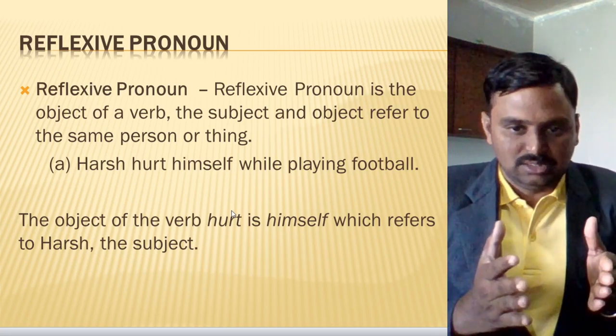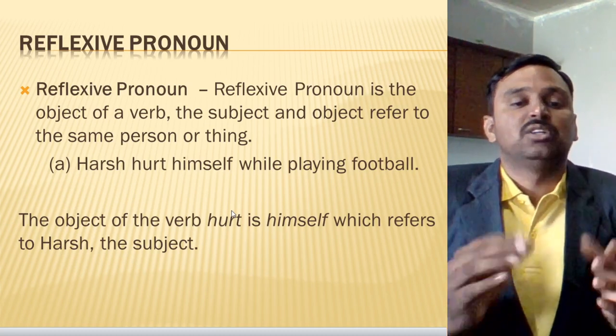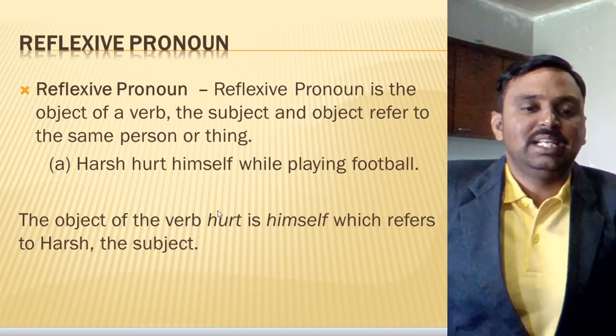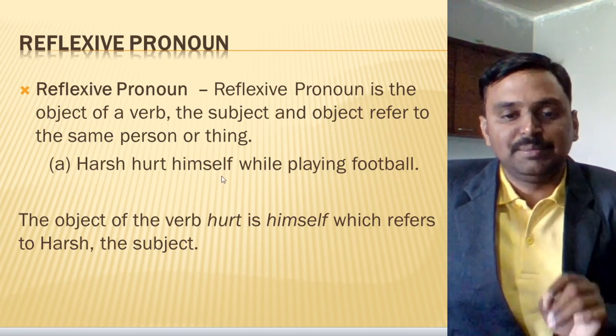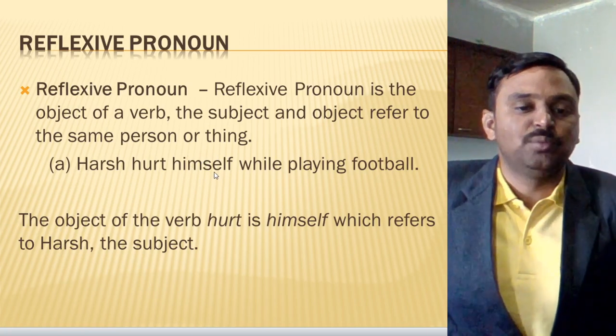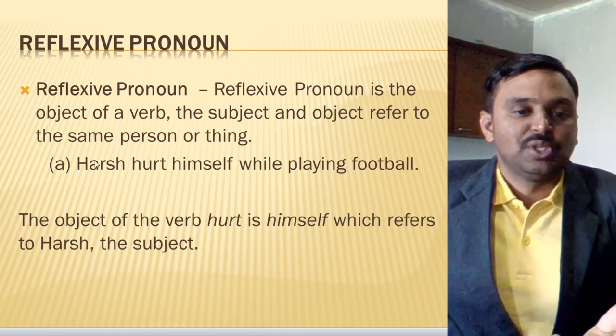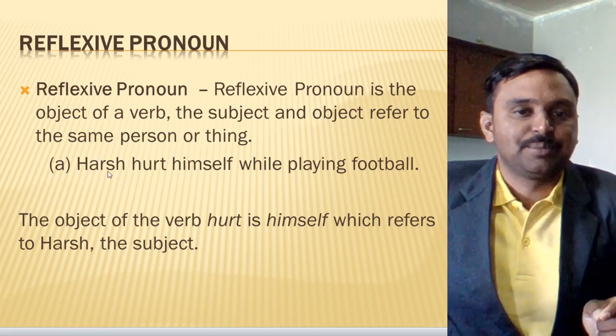The subject and the object refer to the same person or thing here. For example: Harsh hurt himself while playing football. Now, who does "himself" refer to? If I ask you who himself is here, you will get the answer Harsh. So what is Harsh here? The subject.